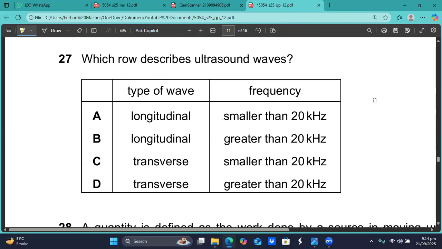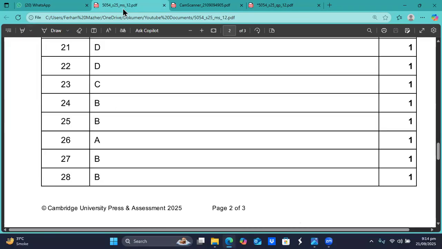Question number 27. Which option describes ultrasound? Ultrasounds are longitudinal waves and their frequency is more than 20,000 hertz. It's a very famous concept. Simple. The type of wave is longitudinal and the frequency should be greater than 20,000 hertz. 27, B is the option, sir.